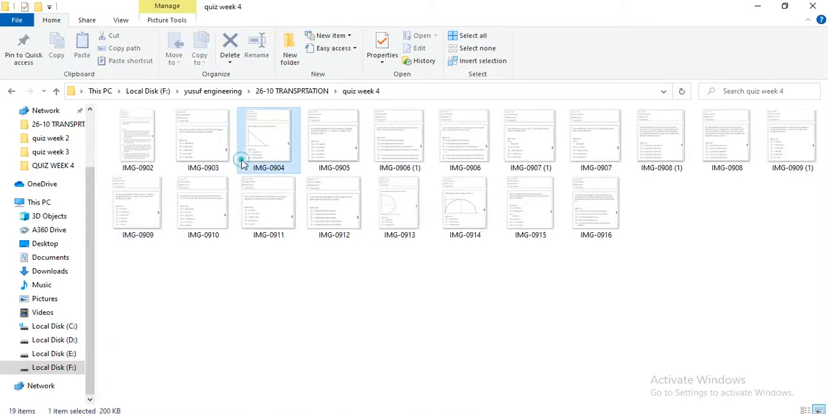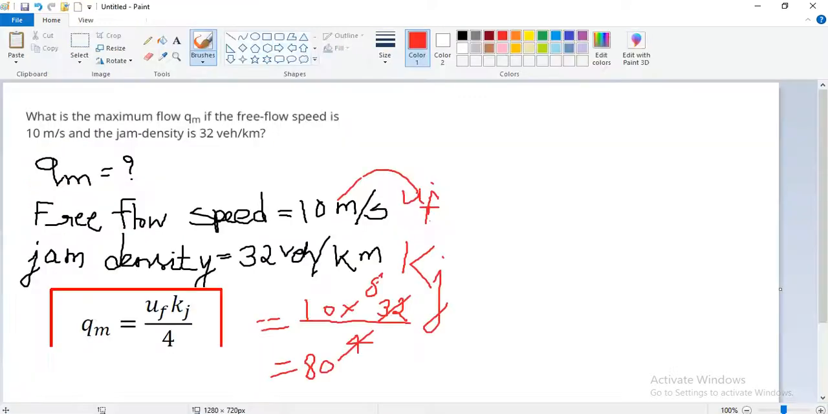Now, Qm is the maximum flow, Uf was the free flow speed, and Kj was the jam density.